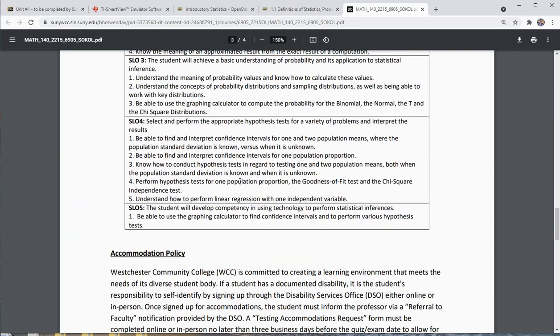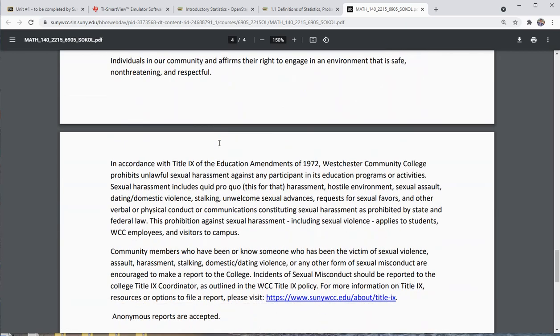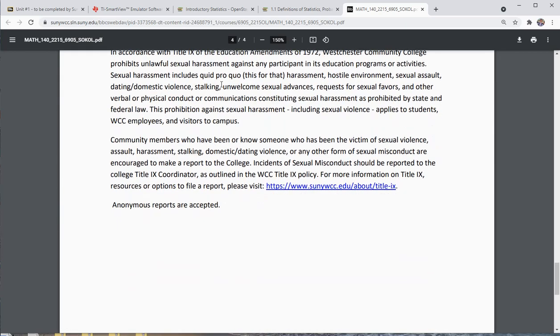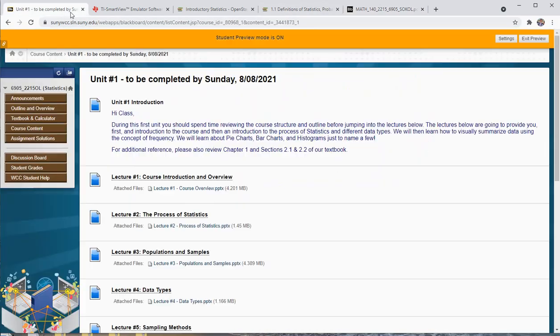Here are the student learning objectives for the course, attendance policy, and Title IX for you to flip through. All right, let me go back to the course and show you now how it's laid out.